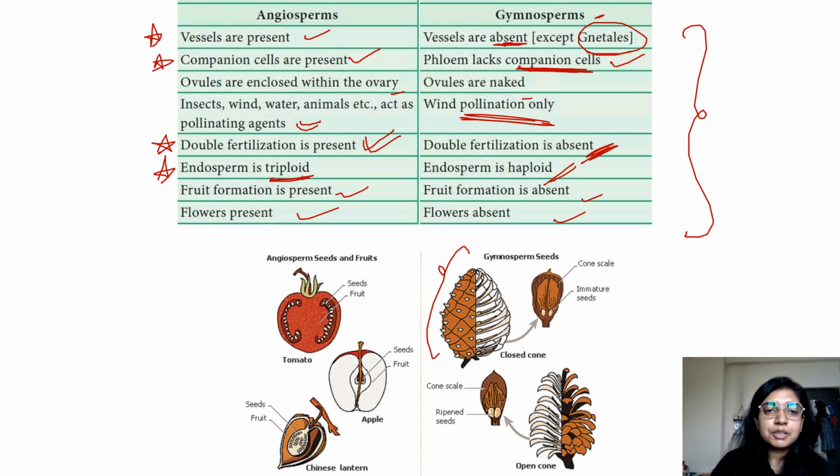So in this particular table, these 4 points I feel particularly are important because the rest of the points you'll be able to identify yourself when you'll be going through the chapter, because that is what we have been reading, right? That ovule is naked in your gymnosperm, flowers are absent in your gymnosperm. So they are common things, but the things that were a bit out of the box were vessels, companion cells, double fertilization, and triploid nature of the endosperm.